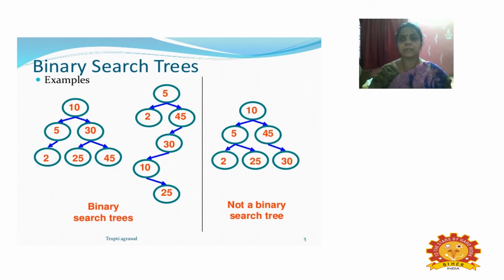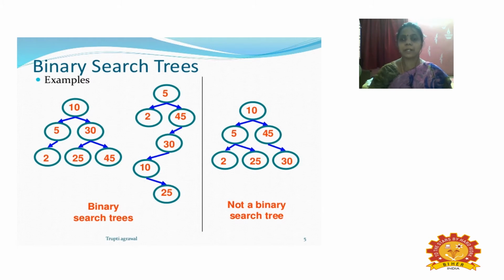Then again we go to the next element. We are going to insert a node with the value 2, and that value is compared with the root and then with the value 5, to check exactly where the element is to be placed. Then we compare the value with the root, so that is not the correct position.